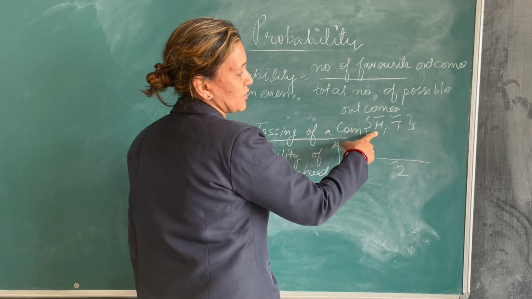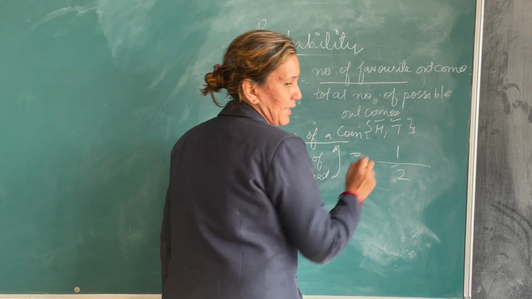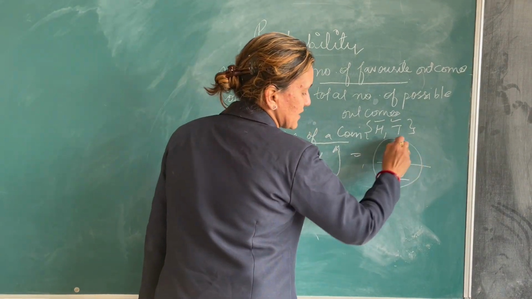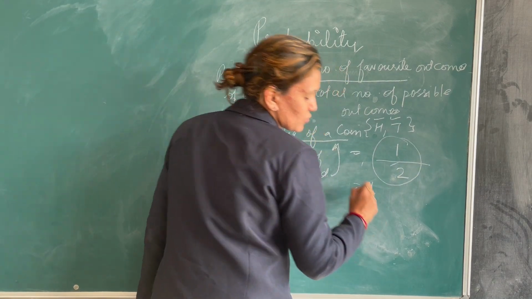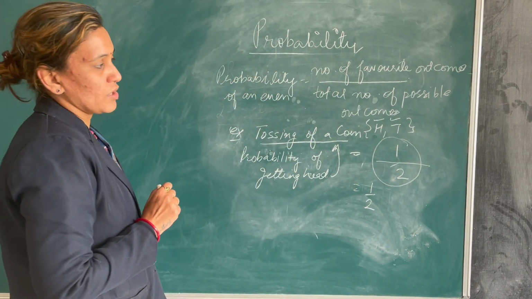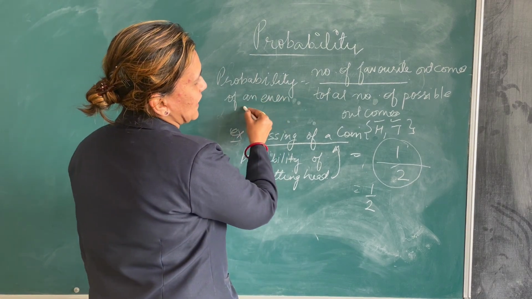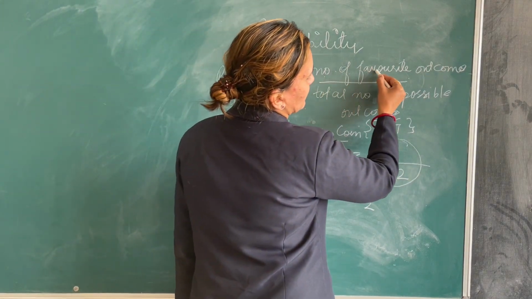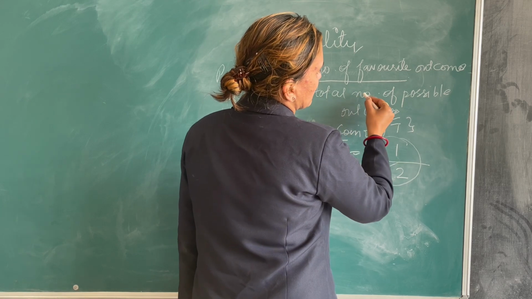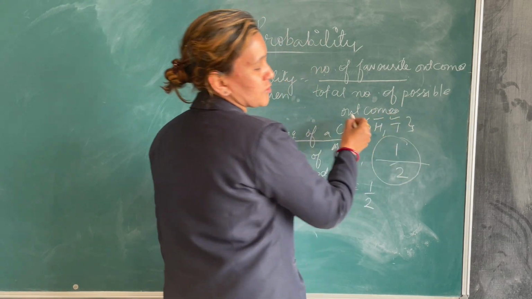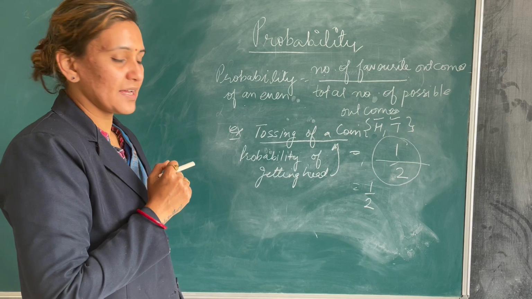And what is the probability of getting head? That is only 1 time. So what is my probability? That is 1 by 2. I hope you have understood. So the probability of any event is equal to the number of favorable outcomes divided by the total number of possible outcomes. Is that clear to everyone?